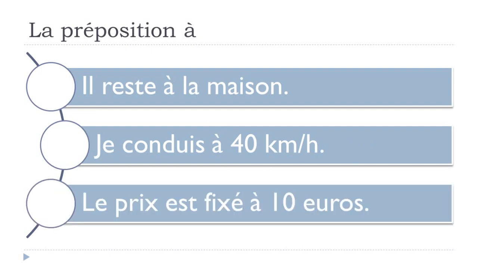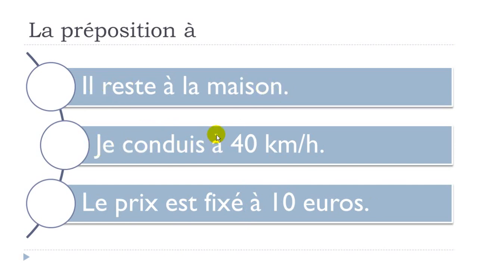And then the last example for this at is for the price, like here, à 10 euros. Le prix, the price, est fixé à 10 euros. In that case, it would be translated by this at, but in French we would use this à. So: il reste à la maison.